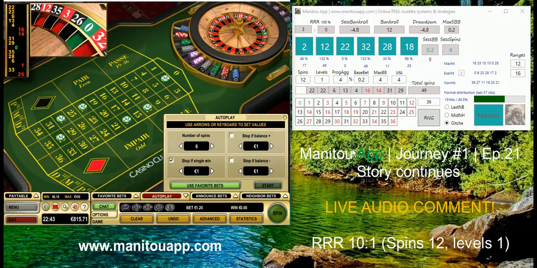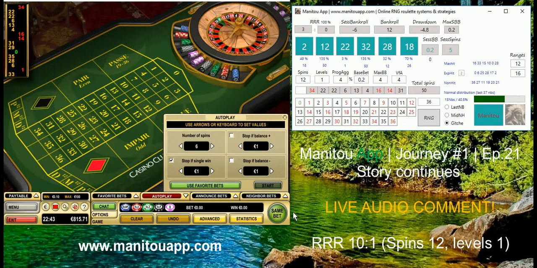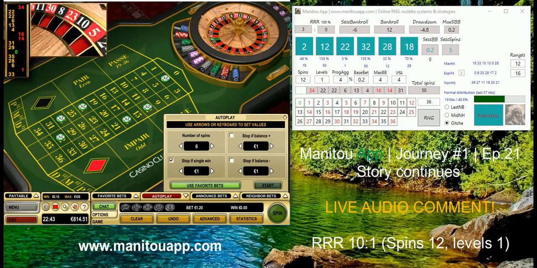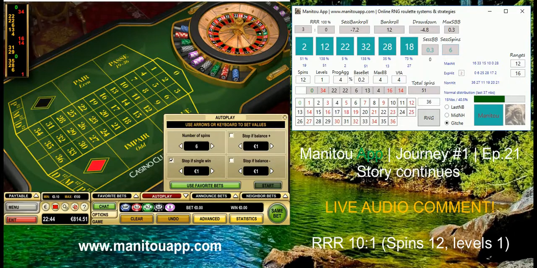Okay, 34, nice, pity, we are betting numbers ending in 4, and now one of them came, so of course always possible. So now we have to increase our base bet because we have reached 6 spins already, so I'm going to increase to 30 cents.